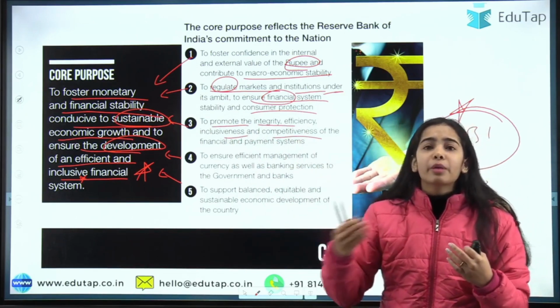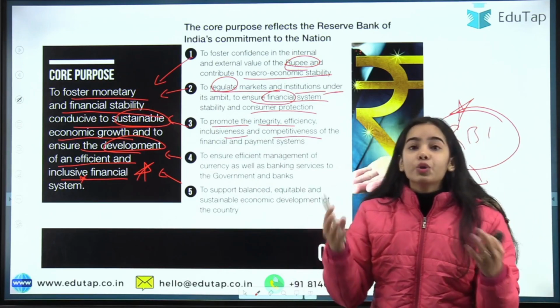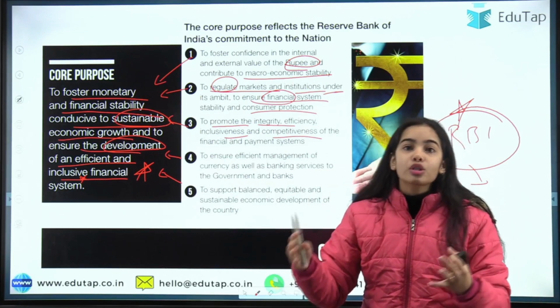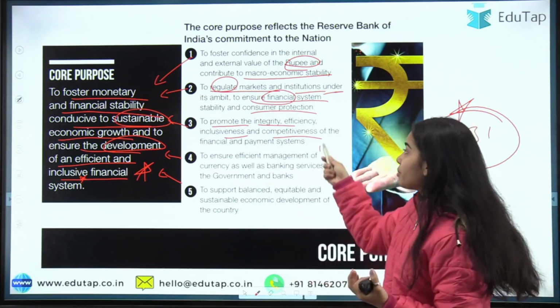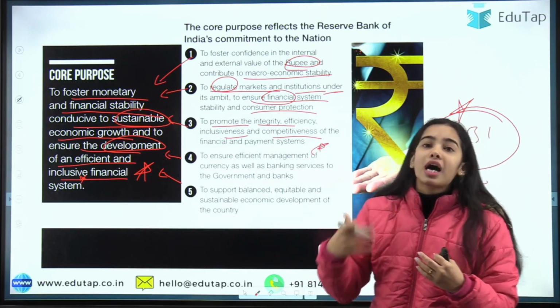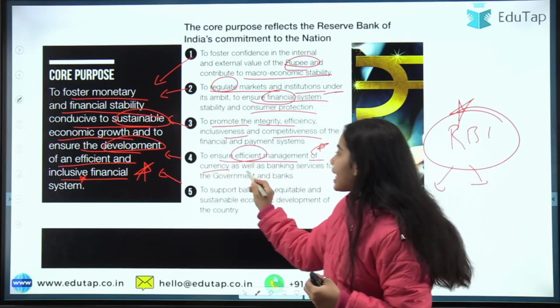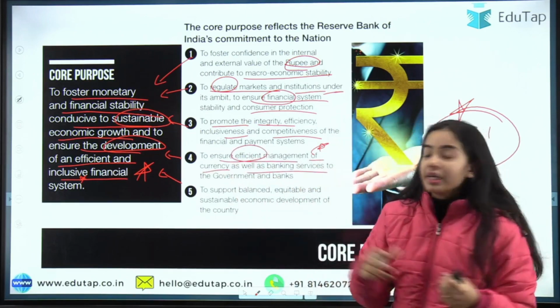You can see that for payments there is a lot that has been done by the Reserve Bank of India. The UPI was launched, the e-rupee has been launched. So that shows that for the payment system, for maintaining efficiency and inclusiveness, there is much the RBI is doing. Then, to ensure efficient management of currency as well as banking services to the government and banks.